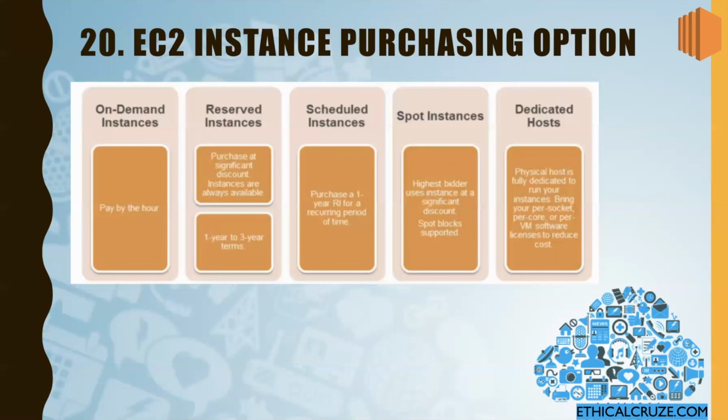The fourth one is your spot instances. Again, if there is any seat available, people can bid for that seat, and whoever gives the highest price, the hotel will allocate that room to that particular person. But if any other person comes forward and offers a higher price than the previous bidder, then that room will be allocated to the next bidder who offered more. So that is a spot instance.